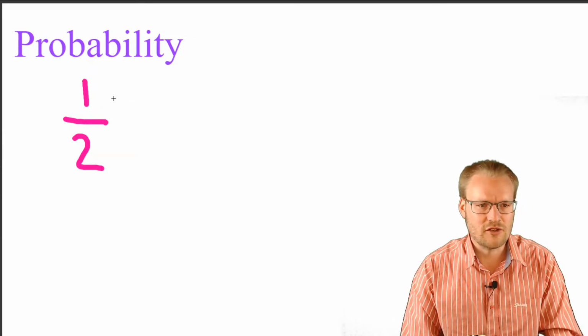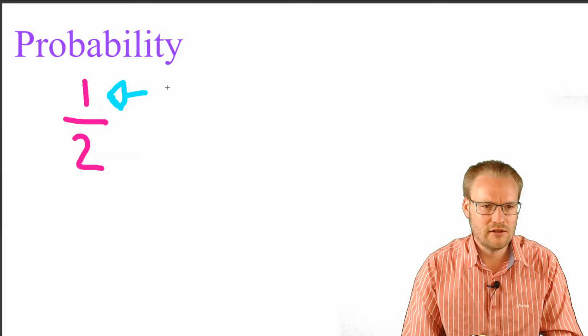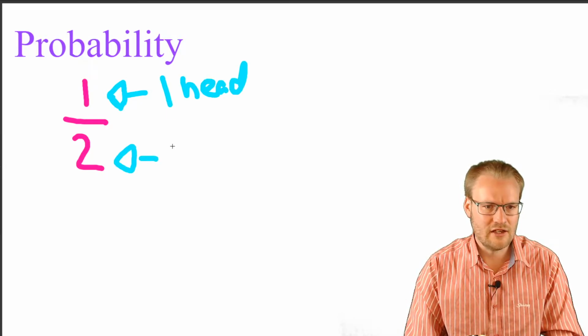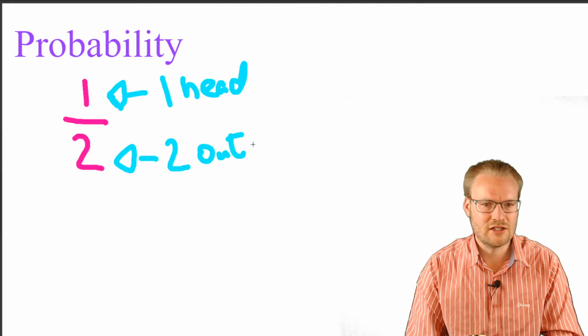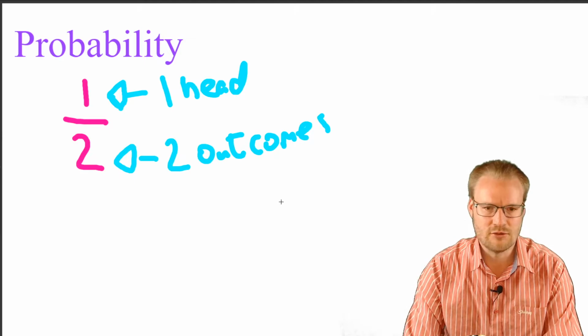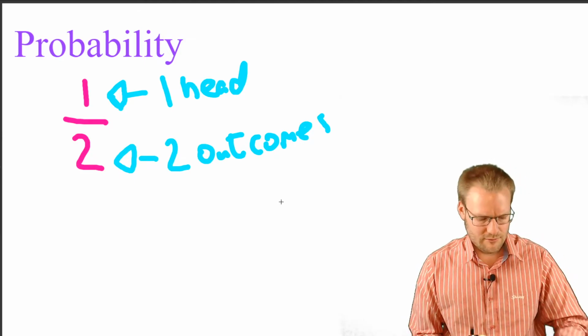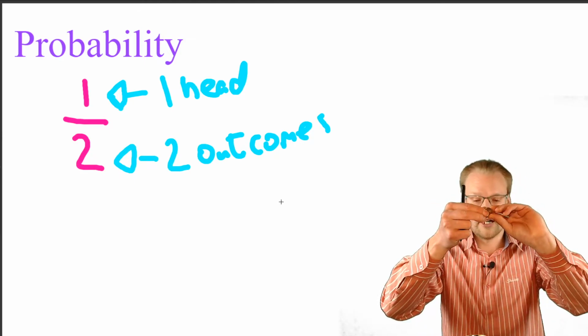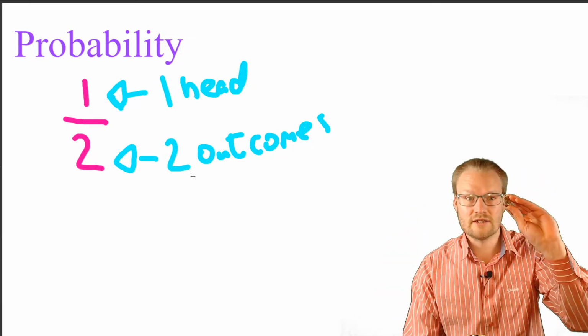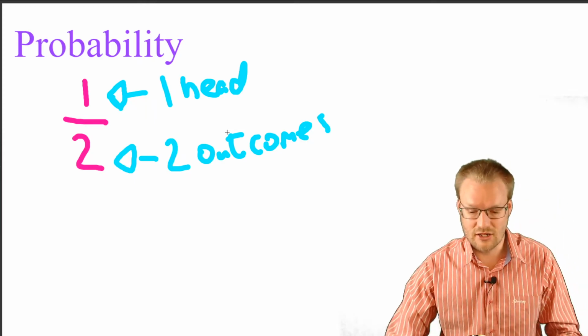I think one of the ways of looking at it is to say, well, there's one head and there are 2 possible, and let's introduce this word, outcomes. So there are 2 outcomes that we've got here. The one outcome is heads and the other outcome is tails. So therefore, out of the 2 outcomes, one is heads, so therefore the probability is a half.